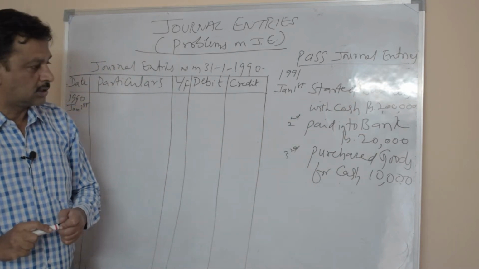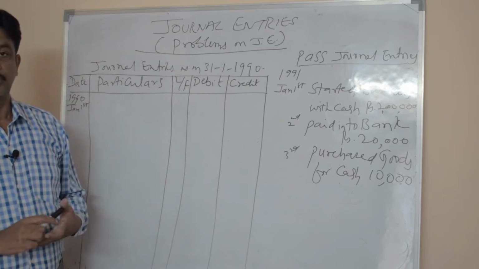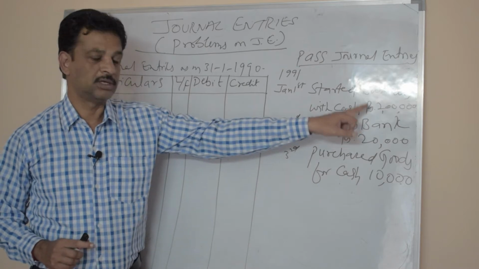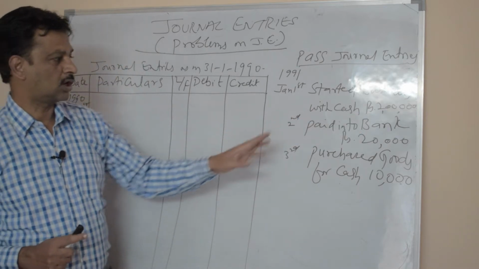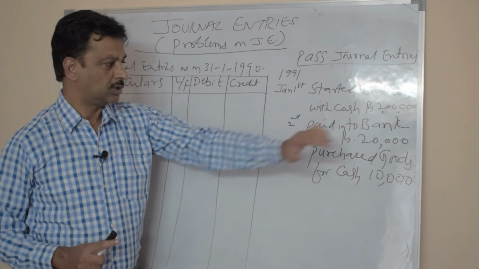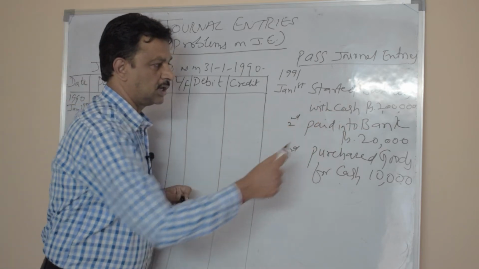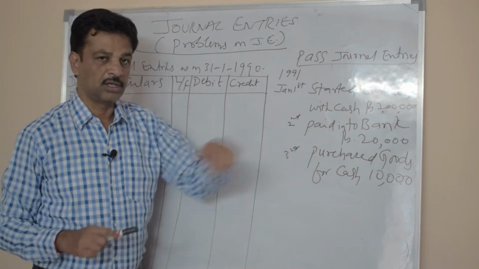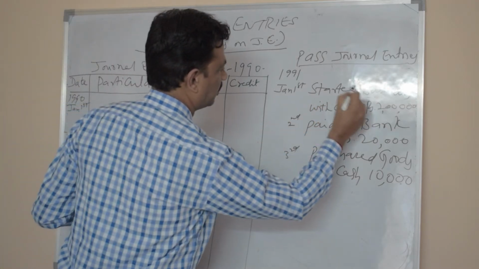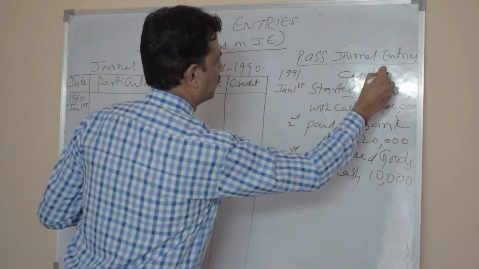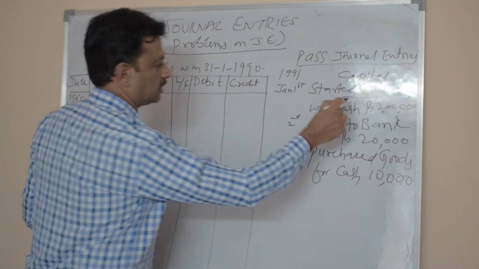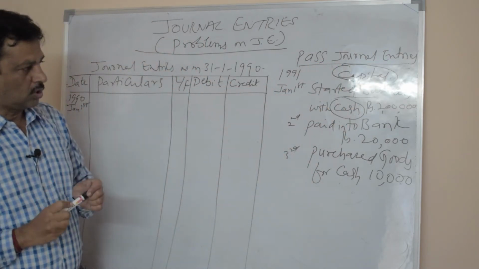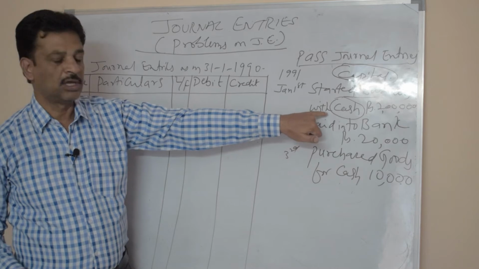Here, as I told you in the last video, you can apply the rules of debit and credit. First you understand this. Second, you identify 2 accounts in the problem. Started business with cash means he is starting a business with cash of 2 lakh. Whenever he starts his business, it is nothing but his capital, the owner's capital. So there are 2 accounts here: one is capital account, another is cash account.